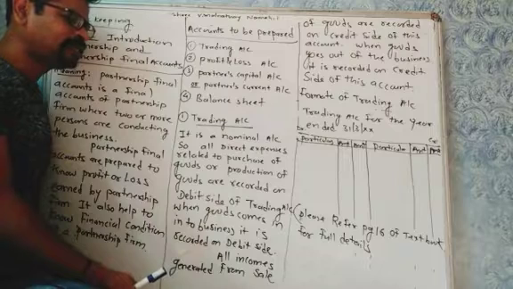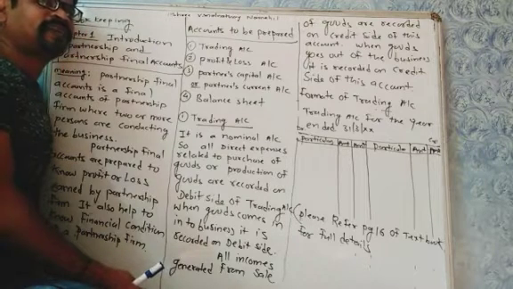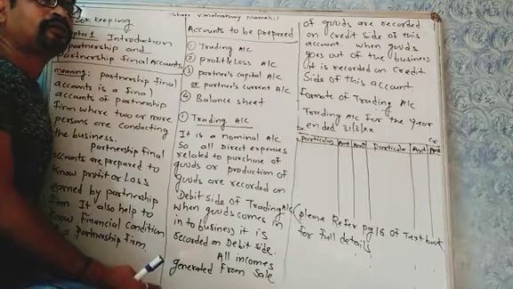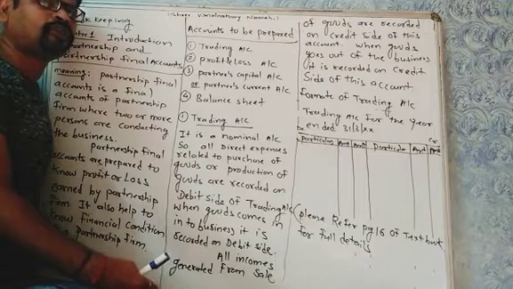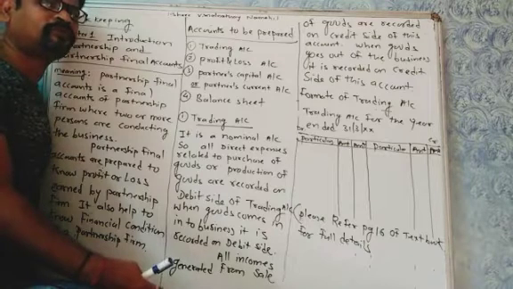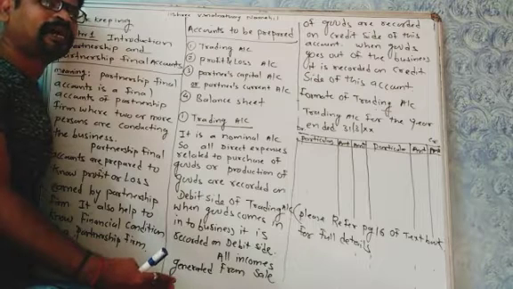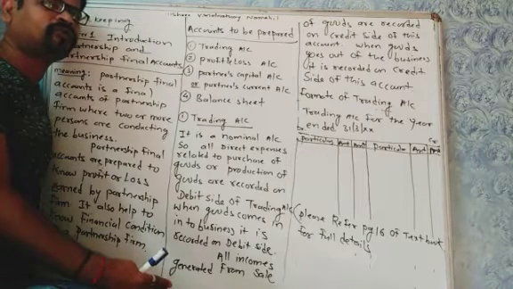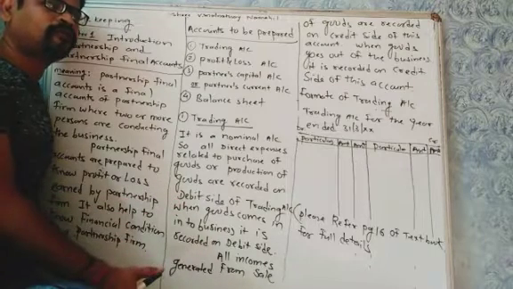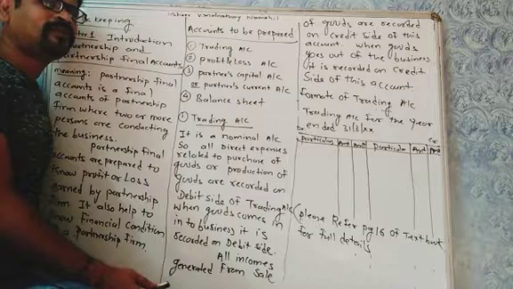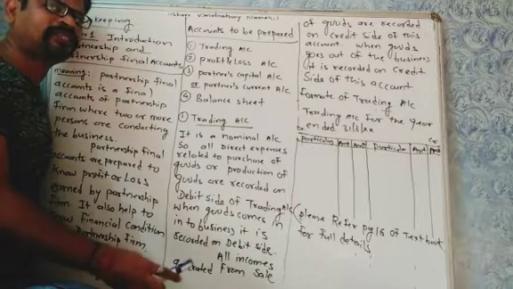Now expenses related to production of goods, like factory rent, factory wages, or custom duty, octroi duty, import duty, these all expenses are related to purchase of goods or manufacturing of goods. All factory related expenses are related to manufacturing of goods, so they are all recorded on the debit side of the trading account. So whatever expense we make for purchase of goods or manufacturing of goods is recorded on the debit side of the trading account.